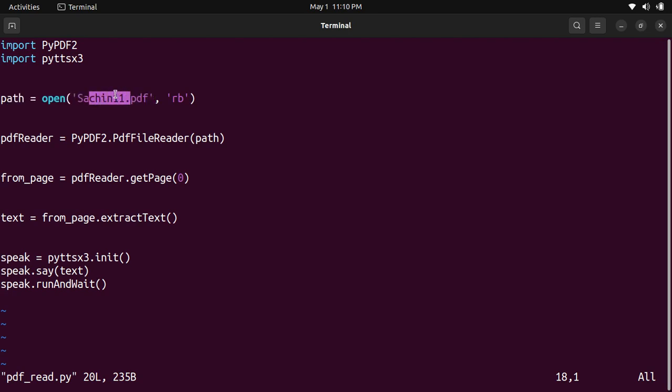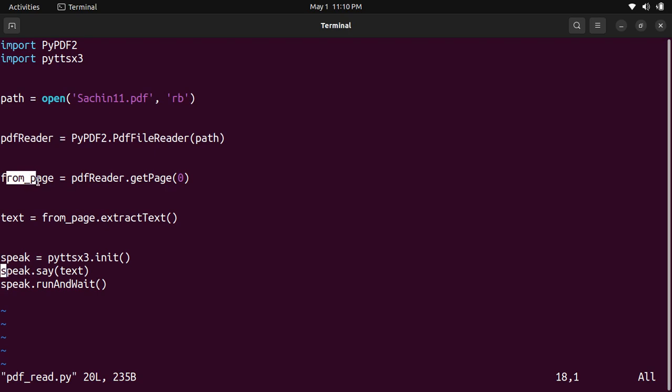Since it is located in the same directory, that's why the name of the file is directly written. The next statement, pdf reader is equal to PyPDF2 PdfReader. This path is used for creating the PDF file reader object.